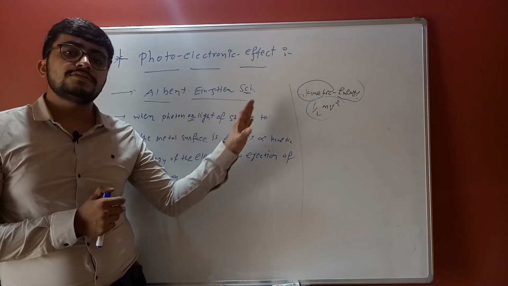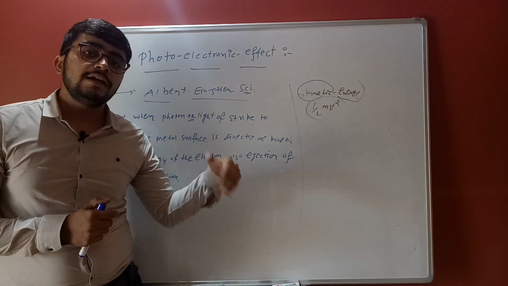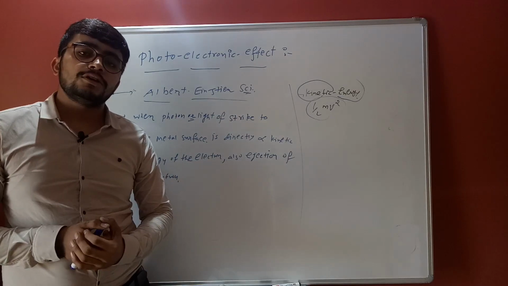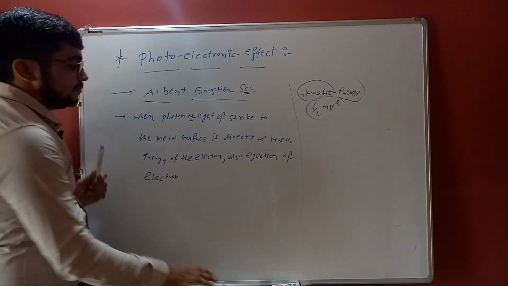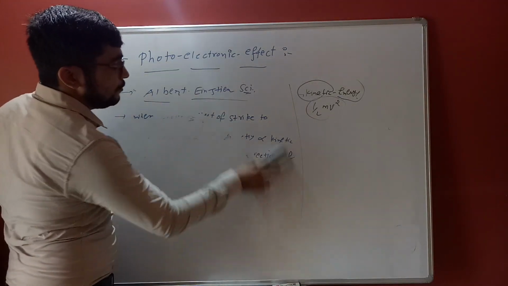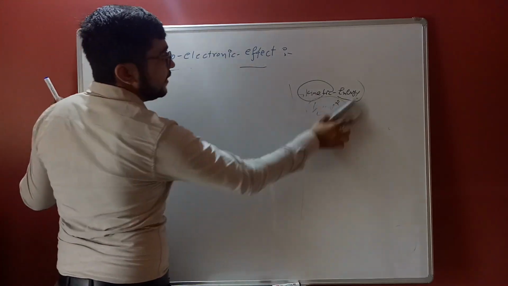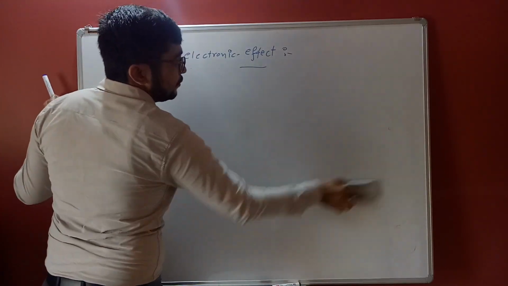Okay, it does not only depend on the intensity of light, or color of light, or frequency of light. So Albert Einstein derived the formula for the photoelectric effect. Okay, let's see the photoelectric effect formula.